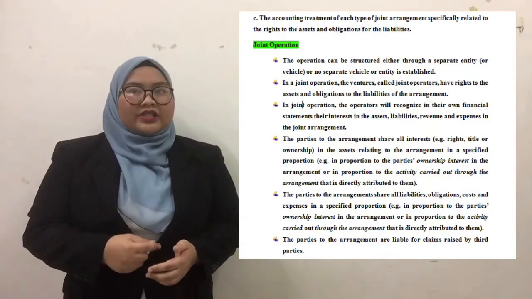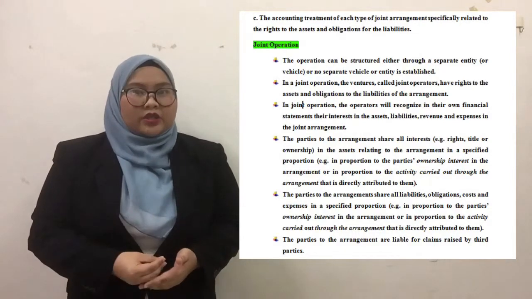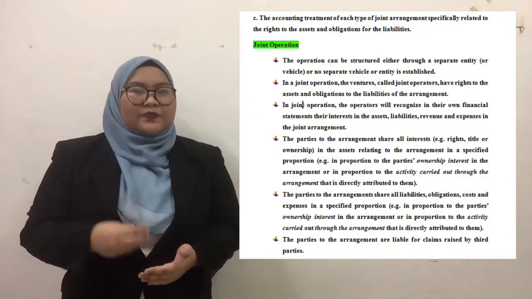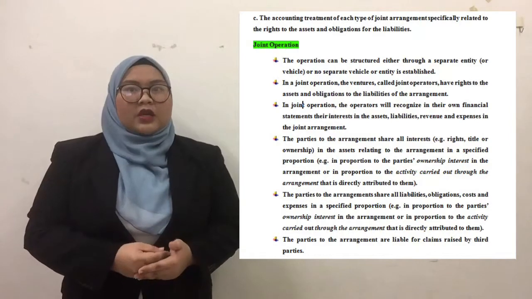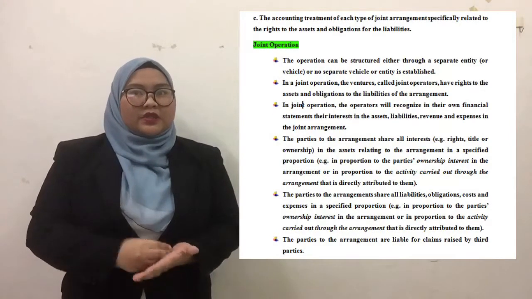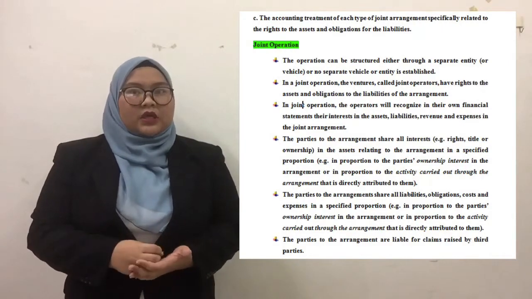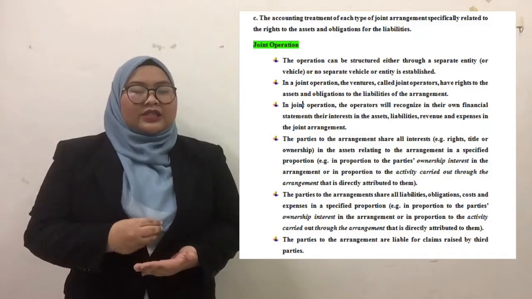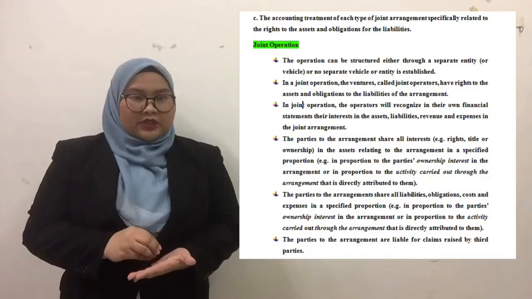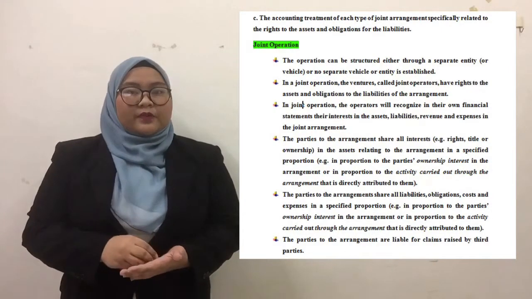The parties to the arrangement share all the interests, for example, ownership in the asset relating to the arrangement in specific proportions, which is in proportion to the parties' ownership interest in the arrangement, or in proportion to the activity carried out through the arrangement that is directly attributed to them. The parties to the arrangement share all liabilities, obligations, costs, and expenses in specific proportion.